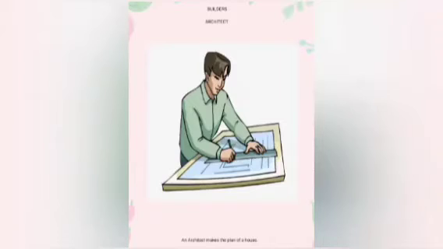Okay. Now look at this picture, children. The first person we are going to see about is the architect. Who is this? Architect. What does an architect do, children? How does he help in building a house? Yes, he makes the plan of a house, children. An architect is the person who makes the plan of a house. He'll see how much space is available for building the house, and then according to that space, he'll make a plan of the house. That is the work of an architect.